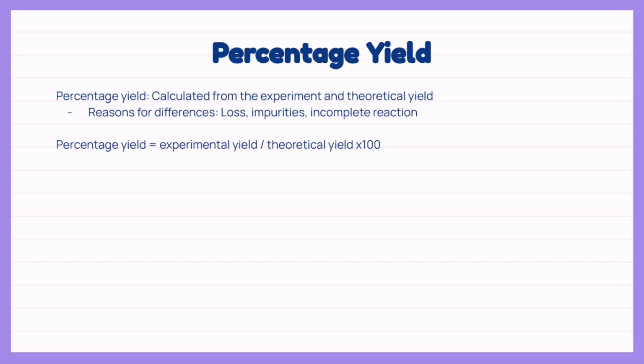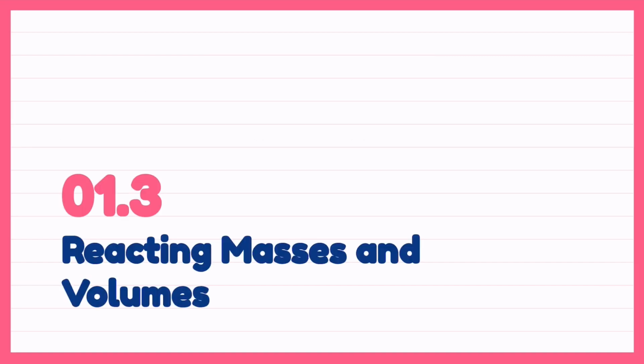Experimental yield is from the experiment, and theoretical yield is the ideal yield, calculated from the equation as we did when we were finding limiting reactants. The reasons for differences between these two may be loss, impurities, and incomplete reaction. Percentage yield is equal to the experimental yield over theoretical yield times 100. Topic 1.3 is about reacting masses and volumes.